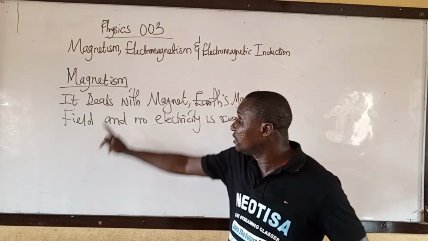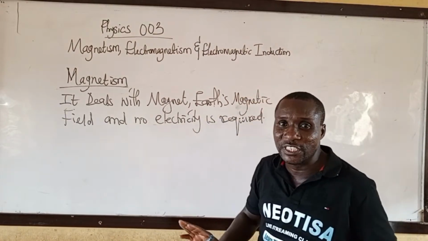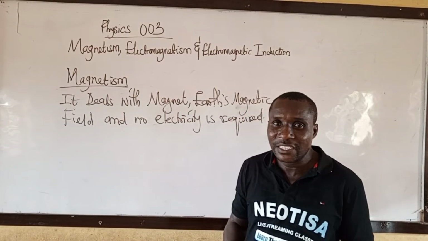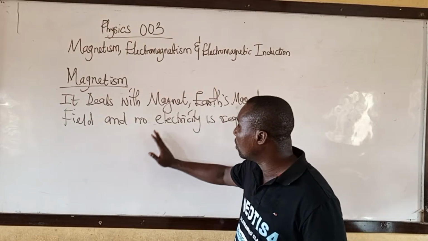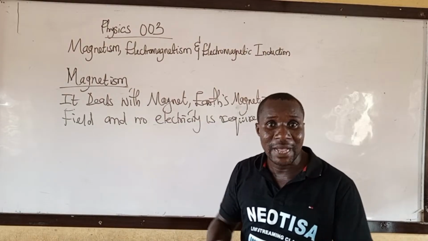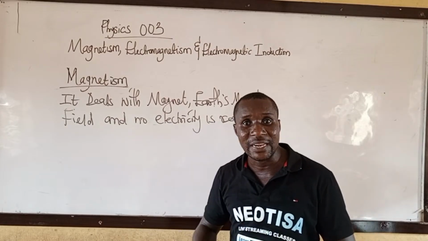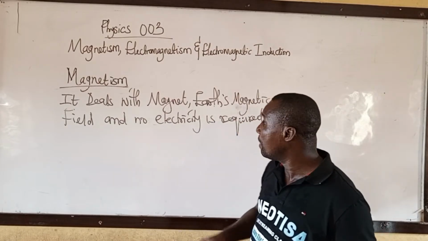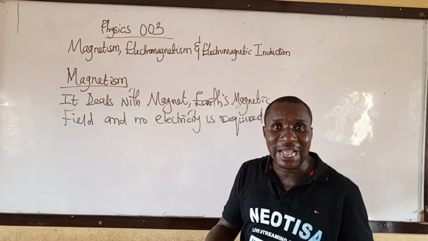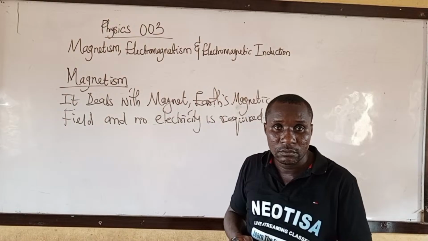I said, it deals with what? Magnets, Earth's magnetic field, and no electricity is required under magnetism. That is magnetism. We are going to talk about the magnetic bar. We are going to talk about magnetic materials, which are diamagnetic material, ferromagnetic material, and paramagnetic material. Then we talk about Earth's magnetic field, and the properties of a magnet. No electricity is required. Take note.